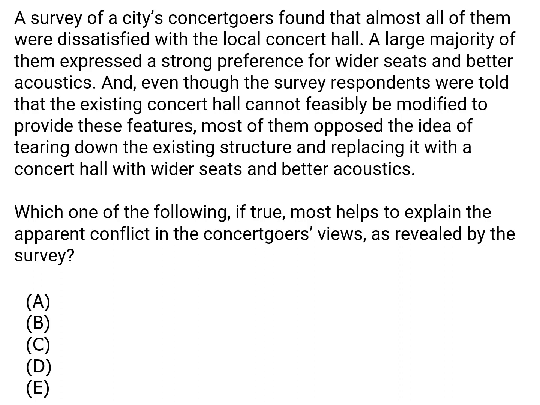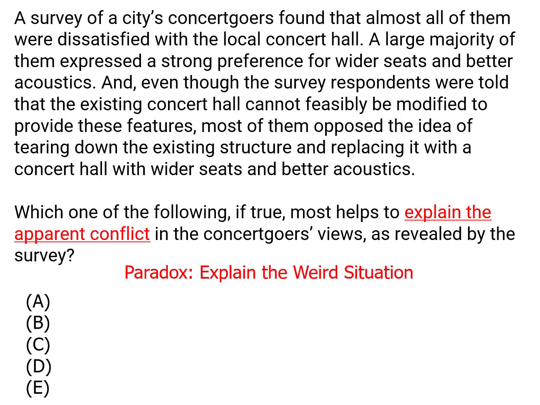Question 24. When a question asks you to explain an apparent conflict, then you're dealing with a paradox question. In a paradox question, you've got a scenario where two things don't seem to make sense. They don't match up. You're going to be looking for an answer choice that will explain away the weirdness. It'll make it so that the two things that seem like they're at odds aren't at odds anymore.